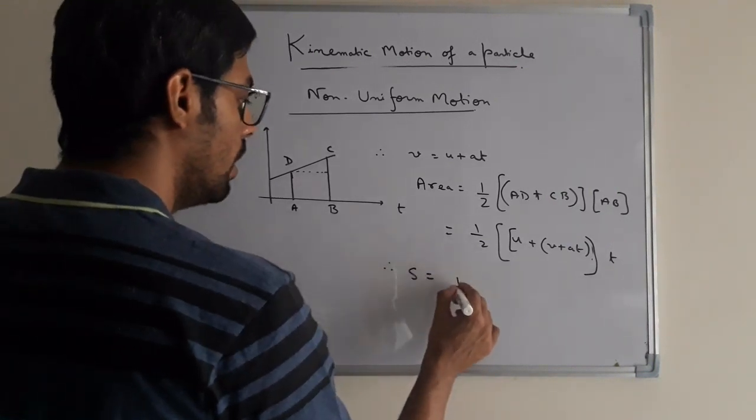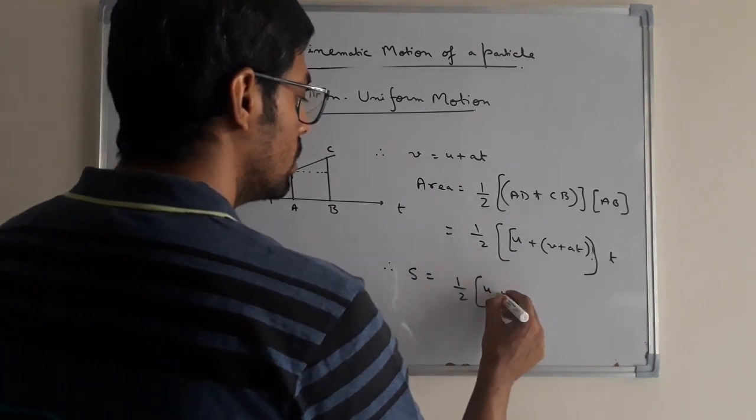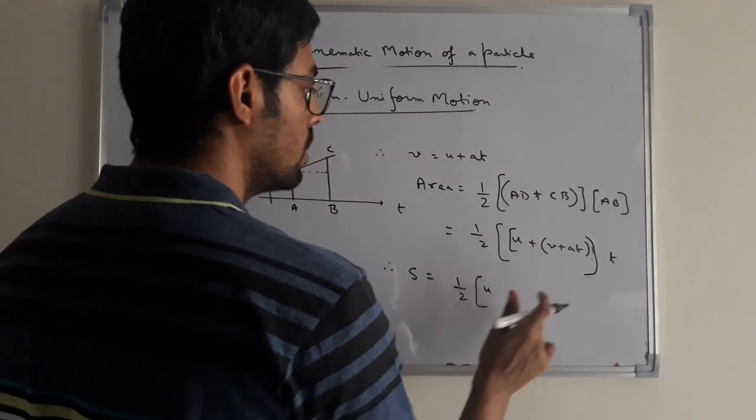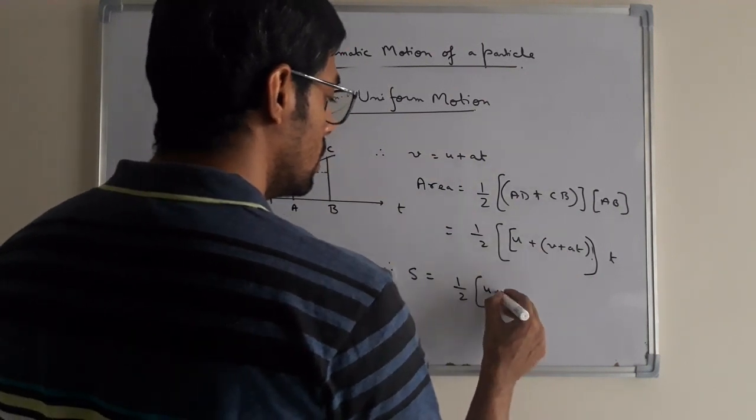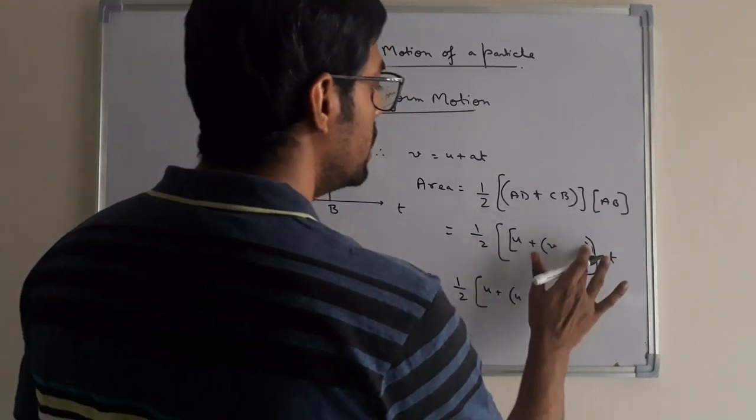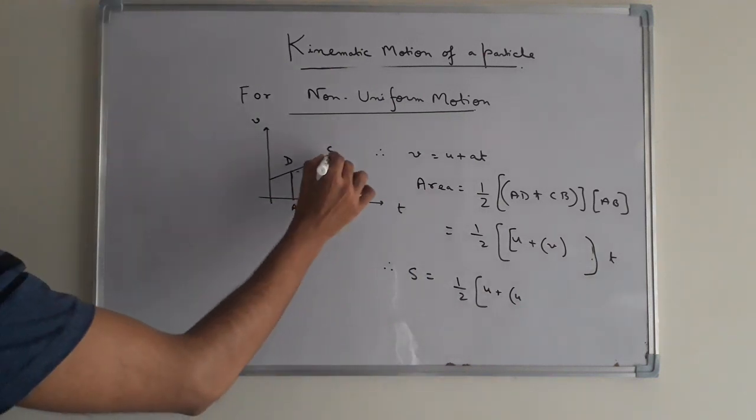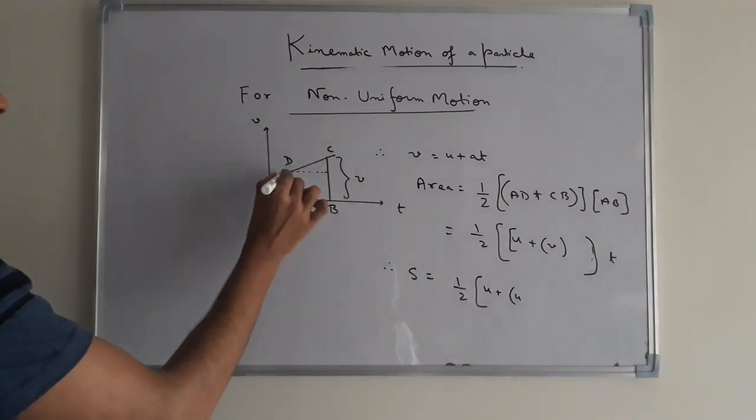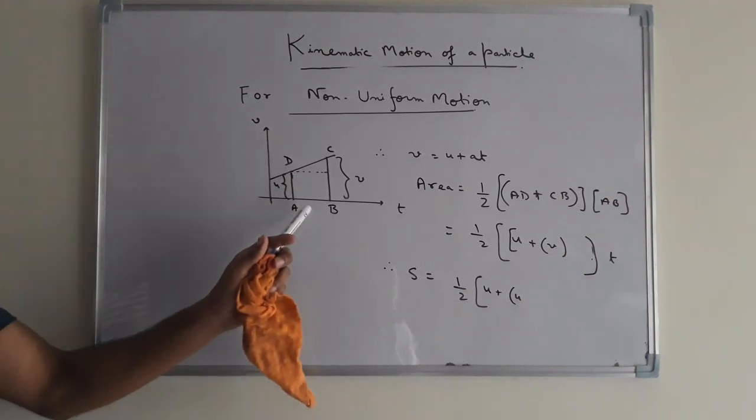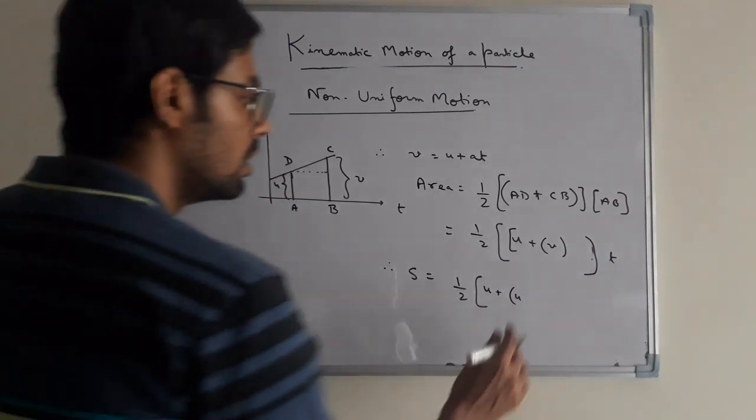But the area is equal to half into U plus, so it will be V actually. What is CB? CB is the final velocity. It will be V and it will be U. Okay, please correct it. This is U, AD, the initial velocity, and the value of the final velocity CB is V.